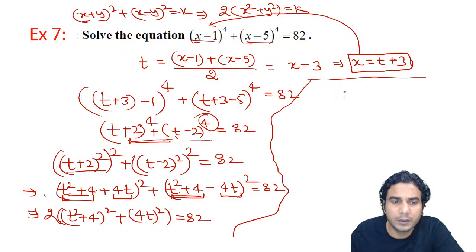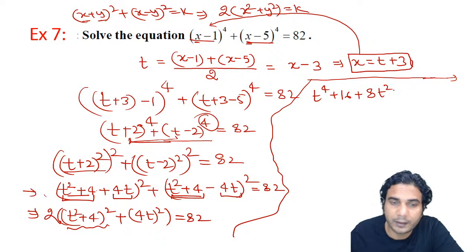It's a quadratic now, in fact biquadratic, but very simple biquadratic. Biquadratic is very easy to convert. Just put x square is equal to t. Okay, so cancel 2 on the left hand side and right hand side and expand this further. So you are going to get t raised to 4 plus 16 plus 8t square, plus 16t square is equal to 41. If you cancel 2, it will be 41 on the right hand side.